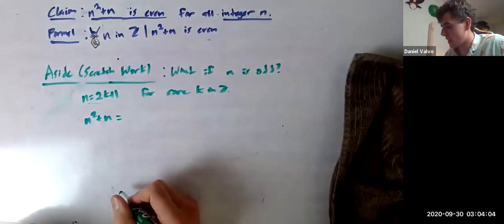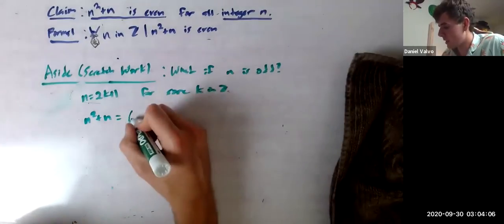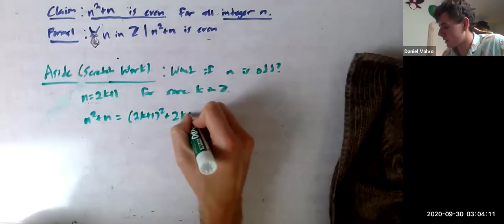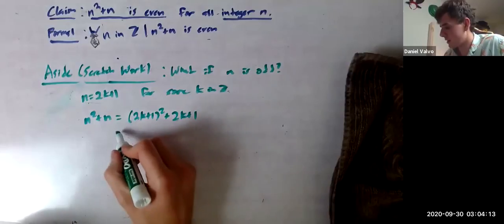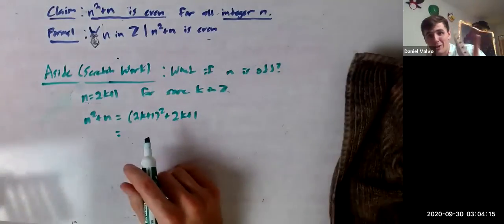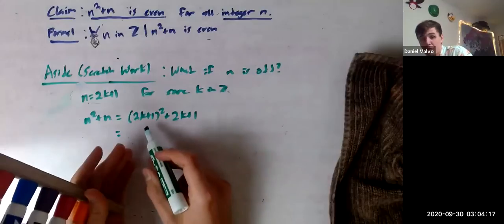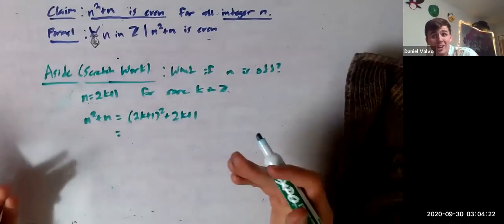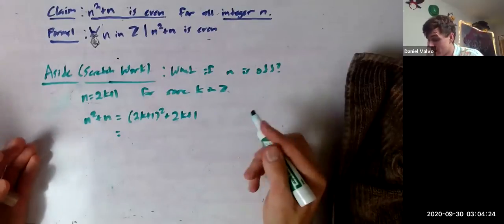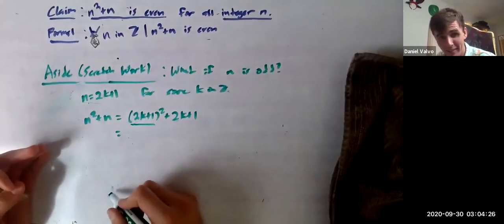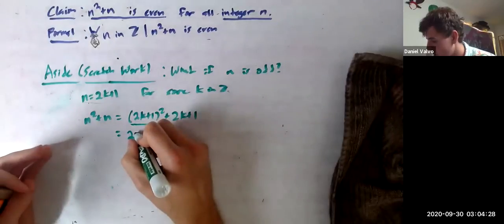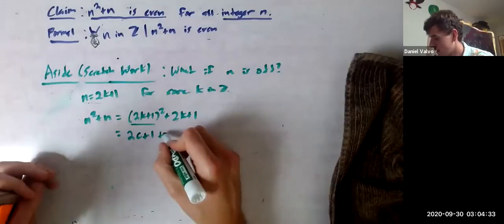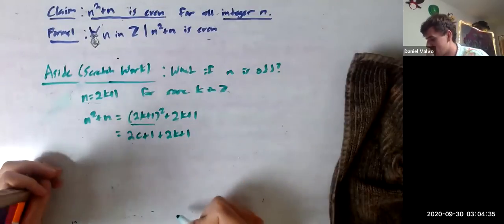Then n squared plus n is going to be 2k plus 1 squared plus 2k plus 1. Notice, however, we could FOIL this out, but by what we did last class, the square of any odd number is another odd number, so this is going to be odd. So this is going to equal 2 times some c, I'll call it, plus 1, plus 2k plus 1.